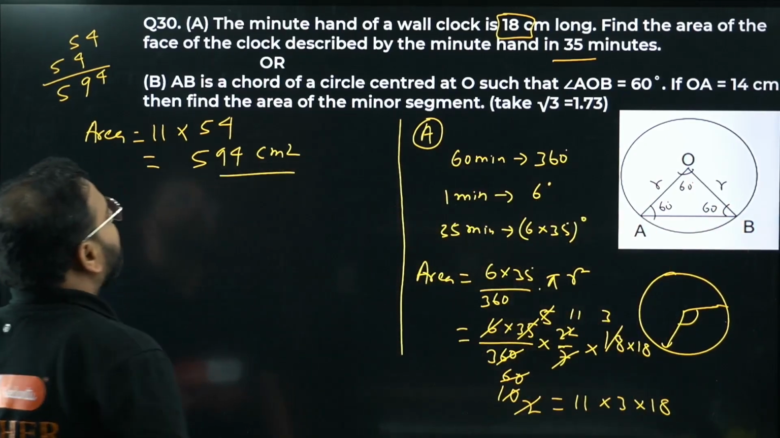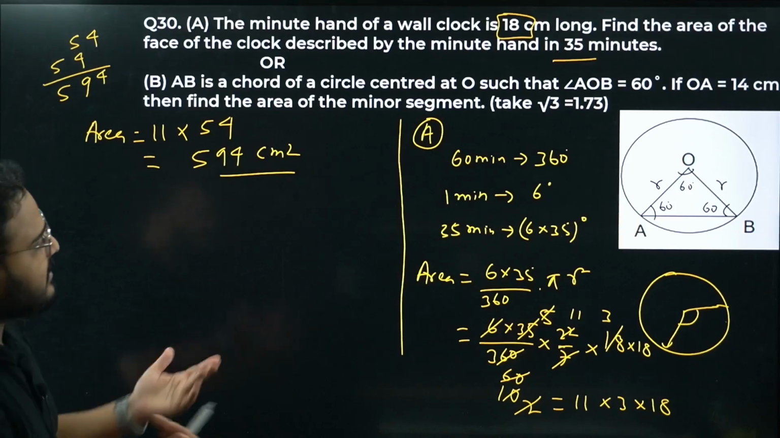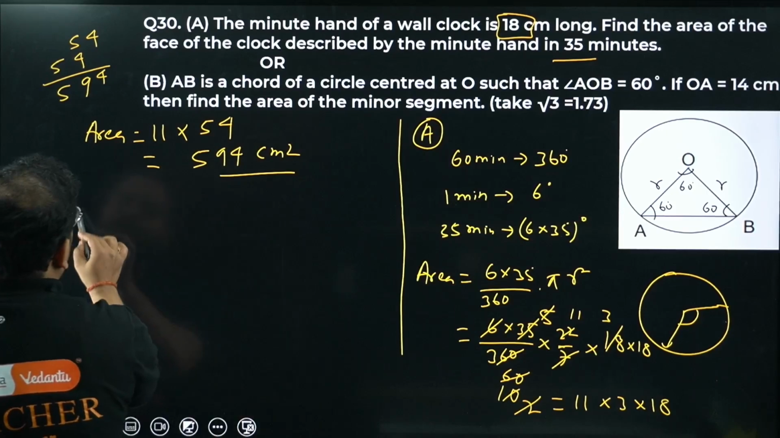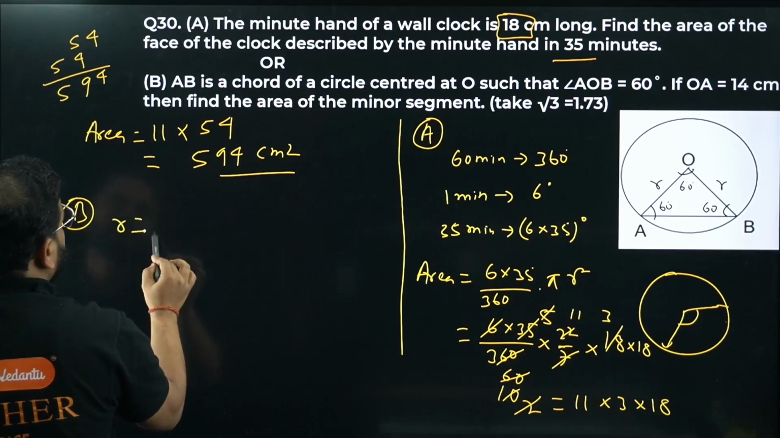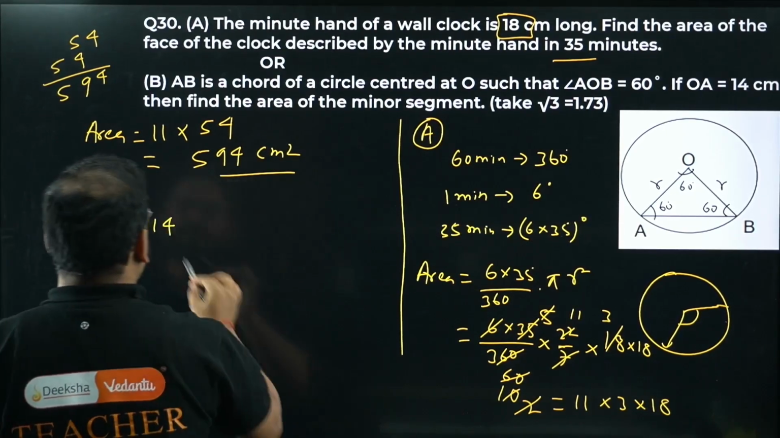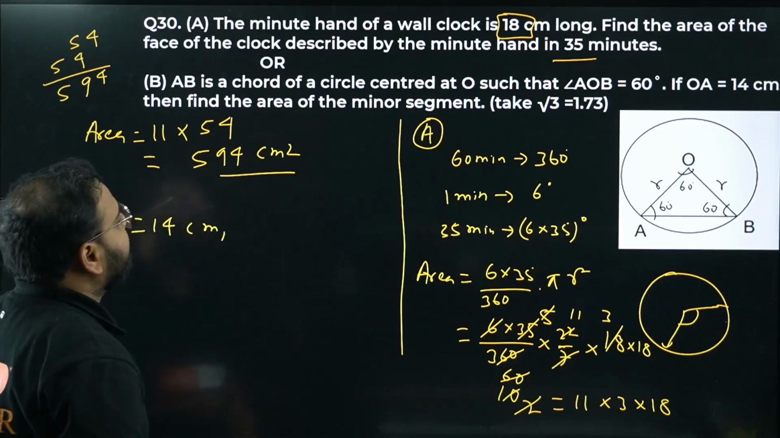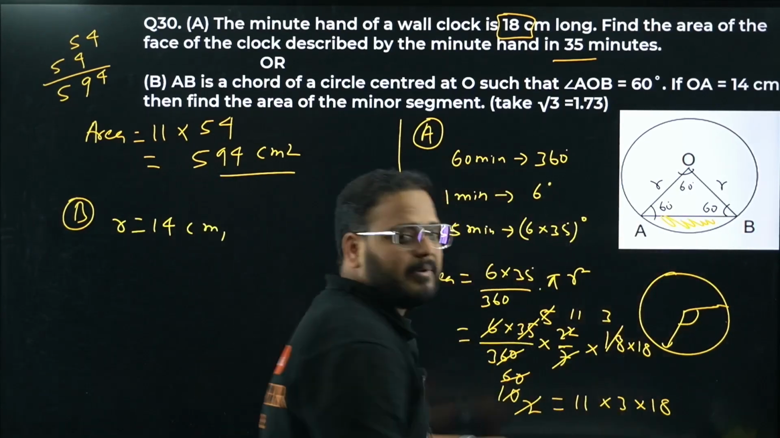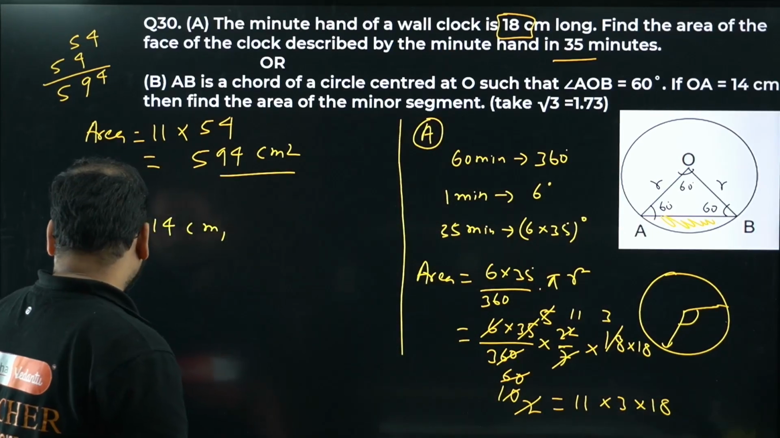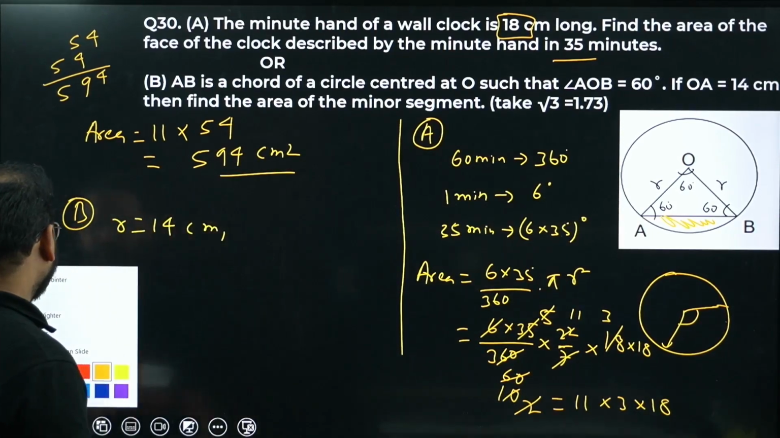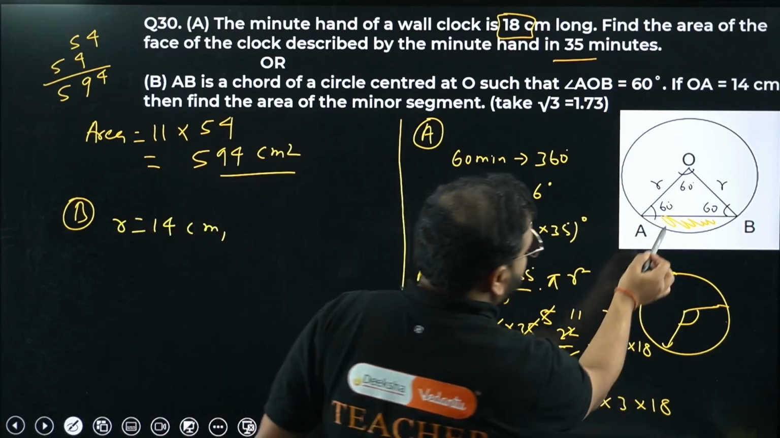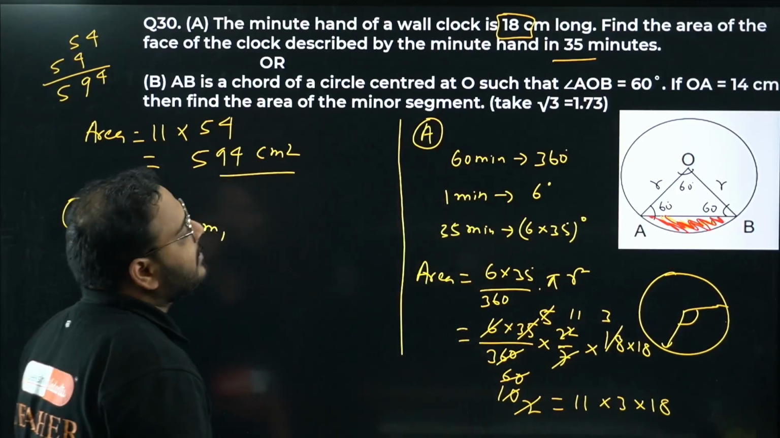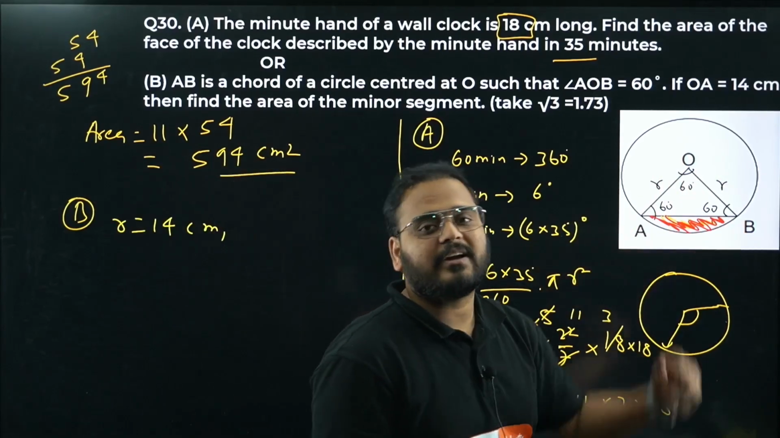Okay, so the radius is given as 14. They've given the radius as 14 centimeters for part B, right? Find the area of the minor segment. This part. That's a segment, right? Okay, not visible. I can do better than that. This is what they're asking. Area of minor segment is this value. How can you find that? Area of the sector AOB minus area of triangle AOB.